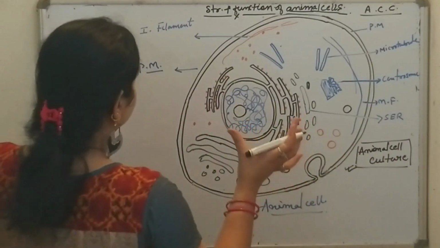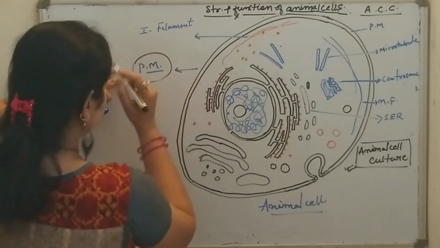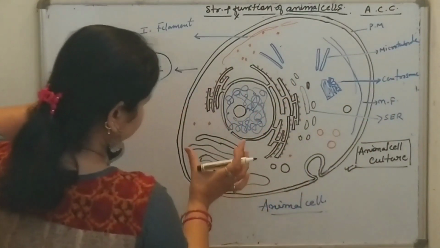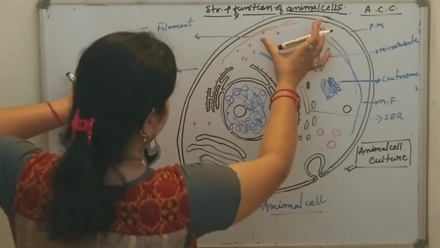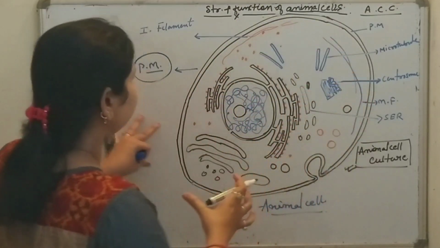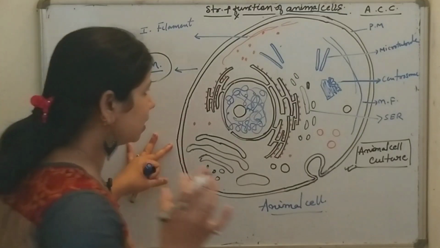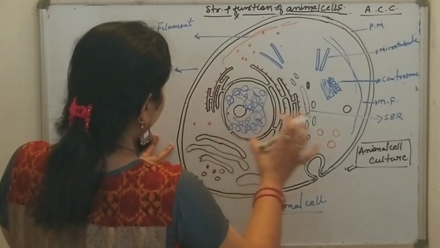In an animal cell, the cell membrane or plasma membrane surrounds the entire cell. You can see here I have drawn the basic structure of an animal cell. The cell membrane surrounds the entire cell, and animal cells only have a cell membrane. It does not have any cell wall like the plant cell.